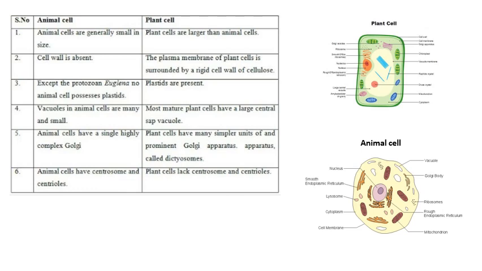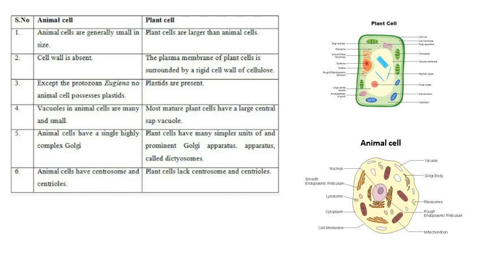Except for protozoans, that is Euglena, no animal cell possesses plastids. Euglena, a single-celled organism, a protozoan, has plastids, but animal cells lack plastids, and in plant cells they are present. Vacuoles are more in plant cells while absent in animal cells. Animal cells have a single, highly complex Golgi body. Plant cells have simpler units of the prominent Golgi apparatus called dictyosomes. So, Golgi bodies in animal cells are called dictyosomes in plant cells.